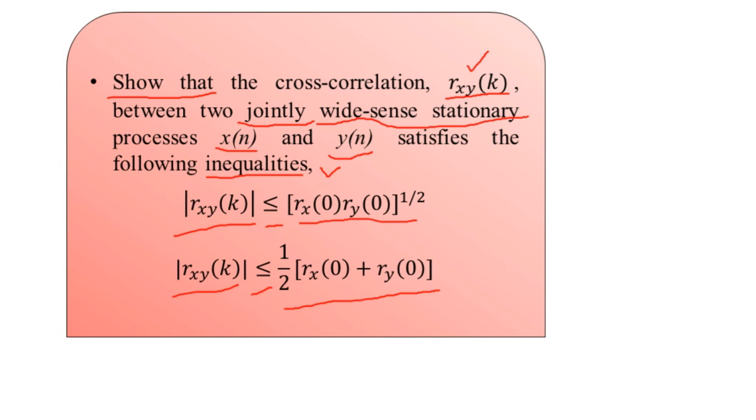One by one, for part A we consider the first equation, and for part B we consider the second equation, and we shall prove the same. Now for part A, we have the two random processes x of n and y of n. Both are wide sense stationary processes jointly associated with one another with the help of the cross correlation r suffix xy of k.